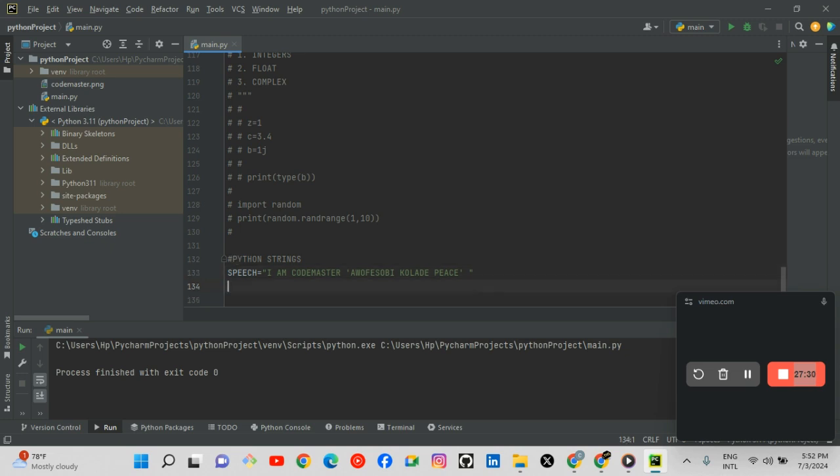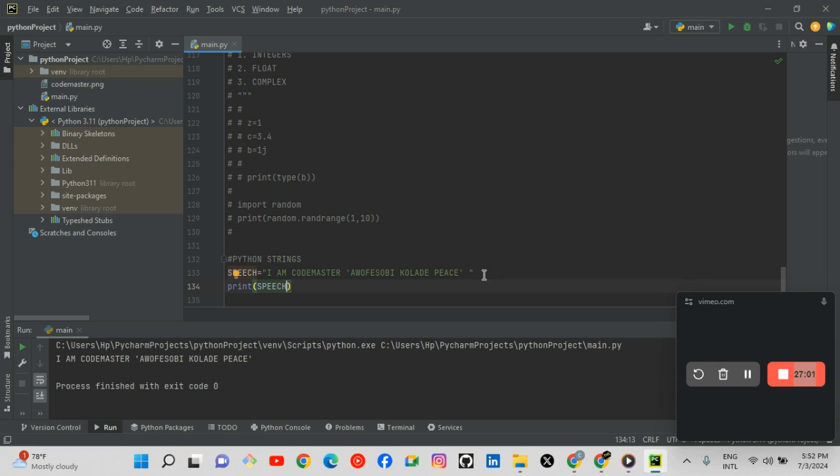So now if I should print it, let me say print speech. So now let me refresh this. I should be having it. So this is the way it will come out. So I've talked about assigning a string through the use of a variable. This speech now is a variable name.